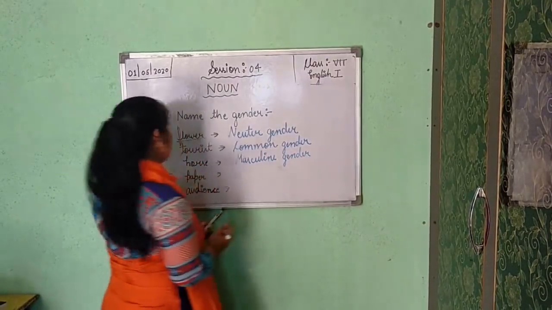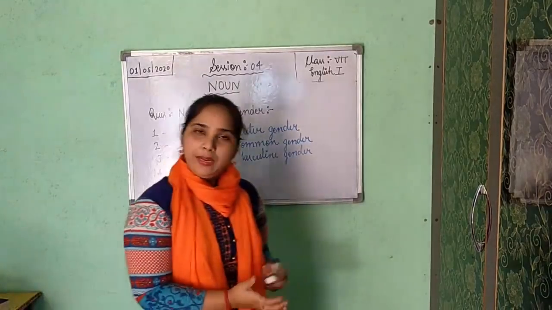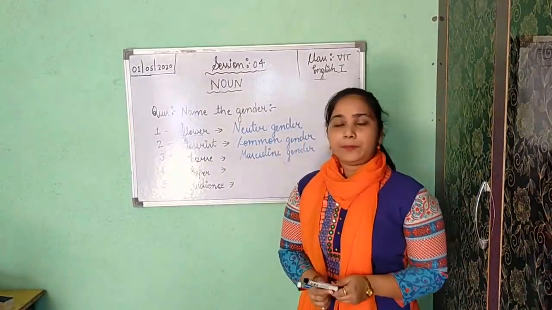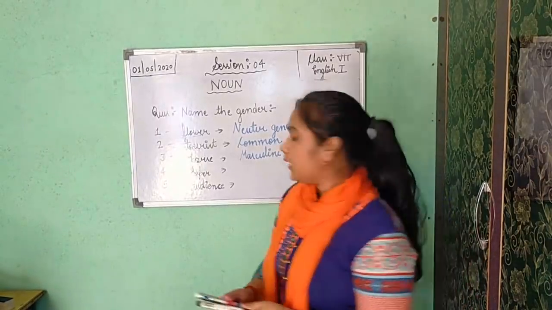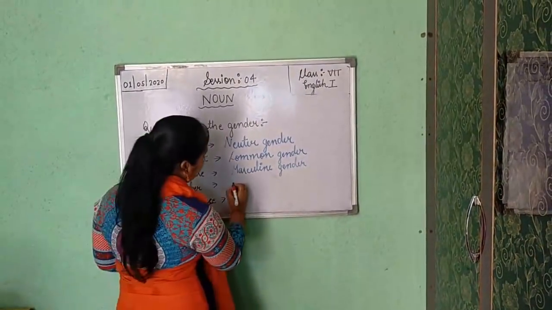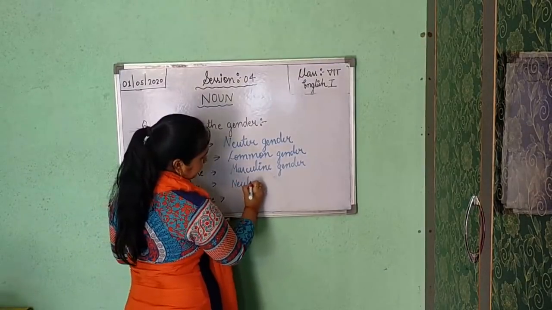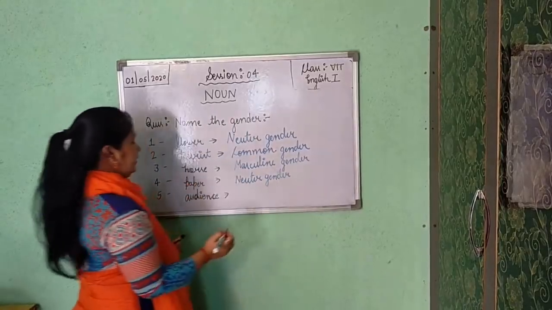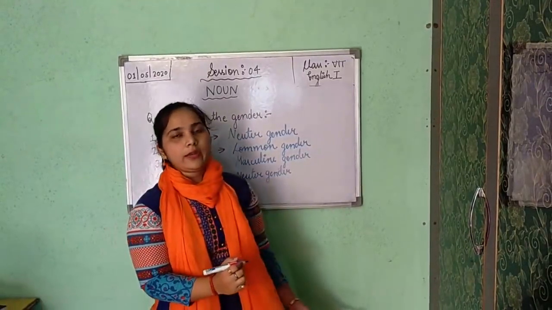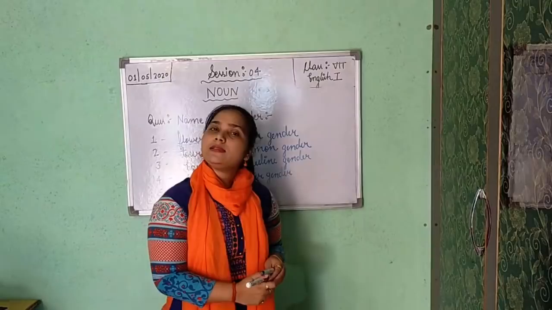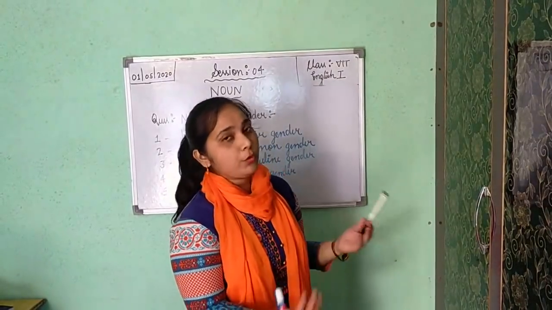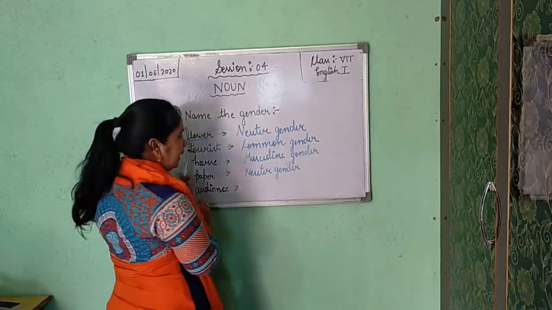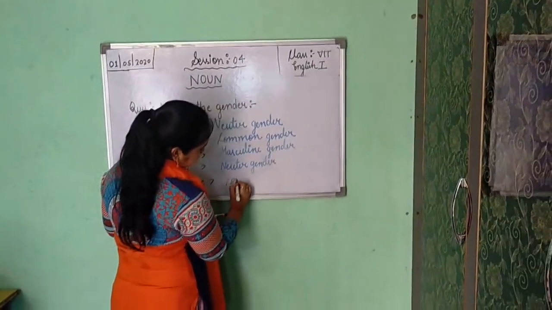Now the next one is paper. Is paper a living thing? No, paper is a non-living thing. So paper, a non-living thing, is known as neuter gender. Okay, last? Yes. Now audience. Male can be audience or female can be audience. Both can be audience. So again, when both are covered, it shows common gender.